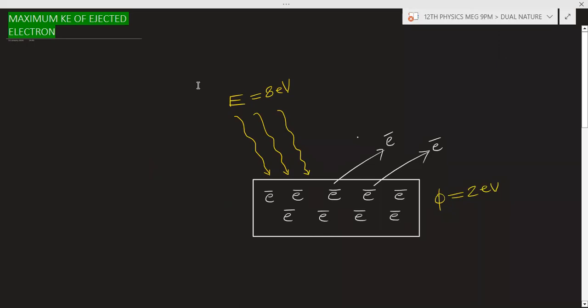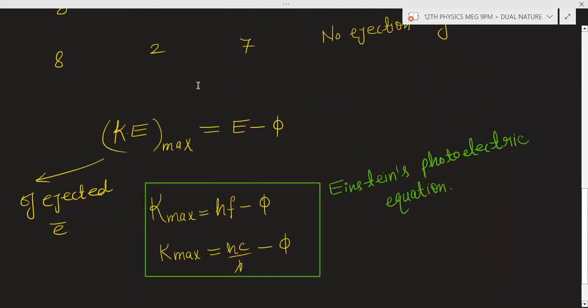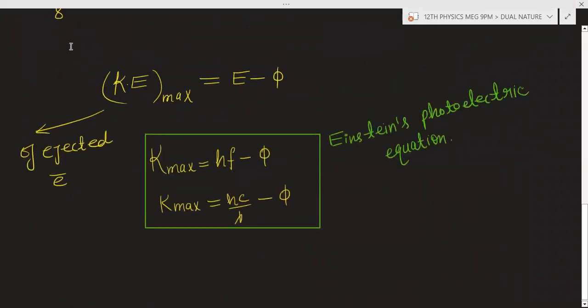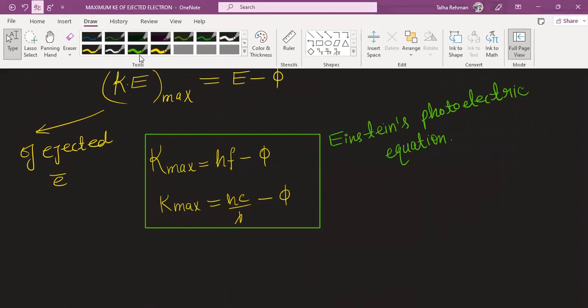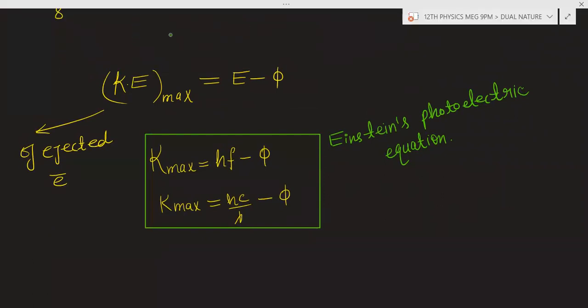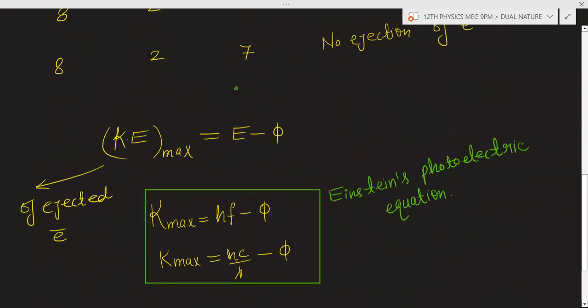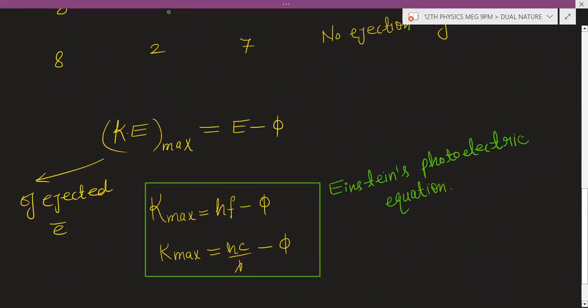Okay, so the maximum kinetic energy of the ejected electron will be this. So we will use this relation. What is E? E is the supplied energy or energy of the photon.